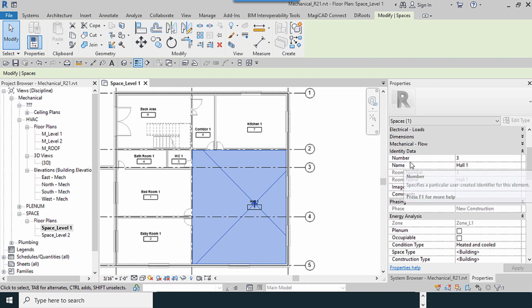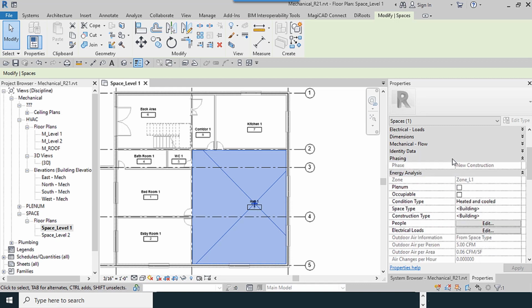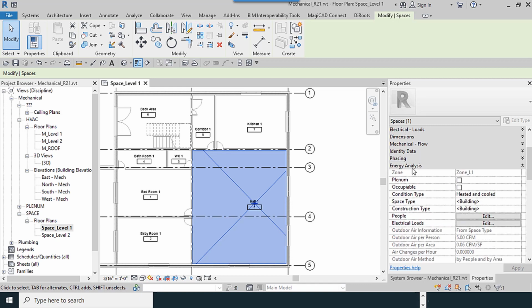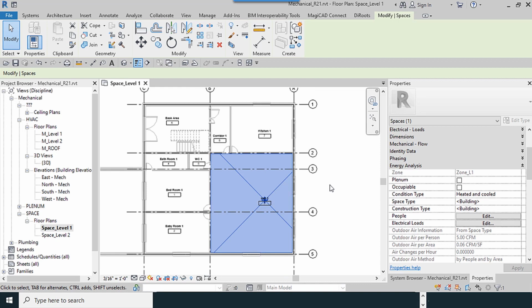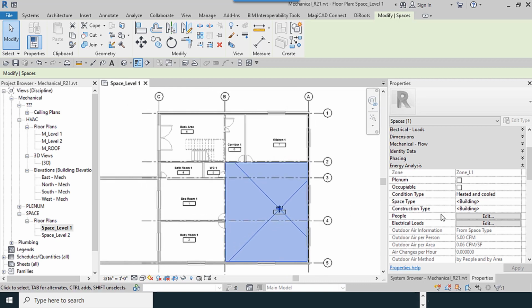Identity data, like number of rooms, name of rooms, and other places. Energy analysis: I do one room and you can use this sample for designing other rooms.